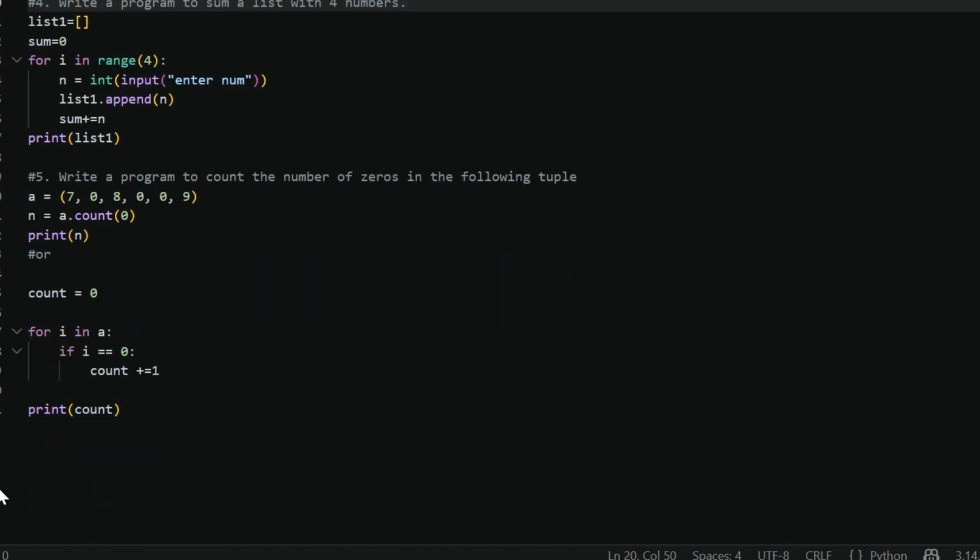Another way to do this is looping for i in A. If i is equal to 0, then count plus plus. We initialize count with 0, then count plus plus, and print count. We will get the count.